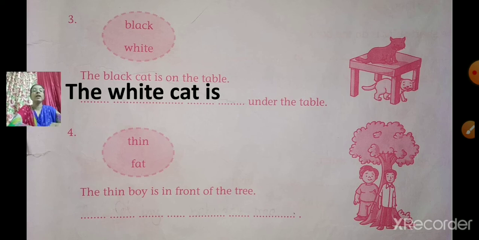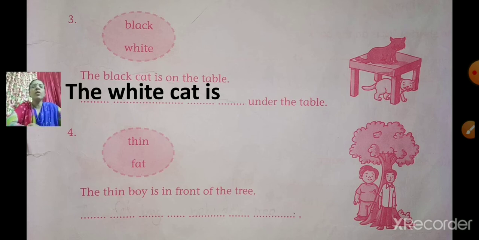Now you can see the picture. You can see a tree and two boys are there. That is, one boy is thin and the other boy is fat. Now see the sentence. The thin boy is in front of the tree. Where is the thin boy? He is in front of the tree.